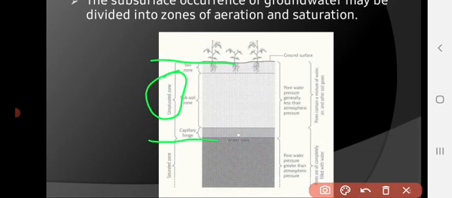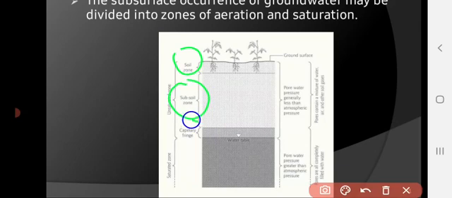Further, the unsaturated zone is divided into three parts: soil zone, subsoil zone, and capillary fringe. Now, below the water table, the zone of water storage is known as the saturated zone.